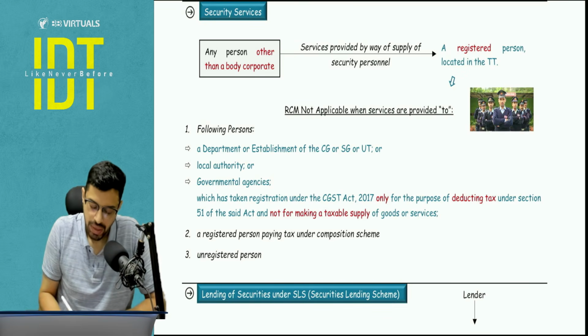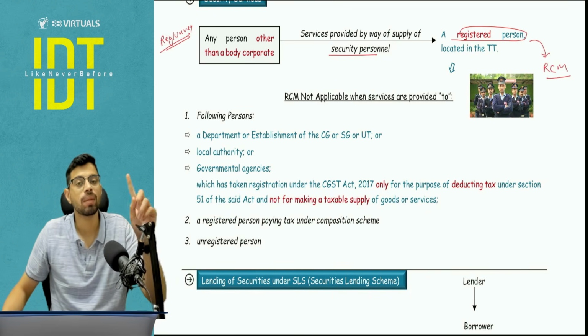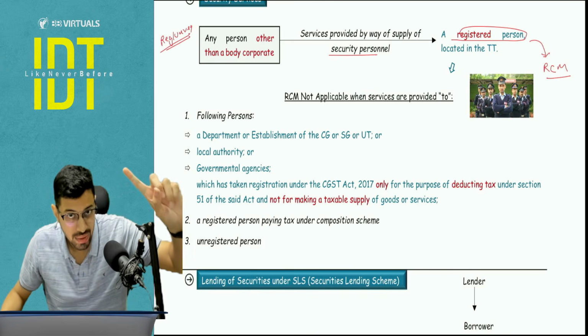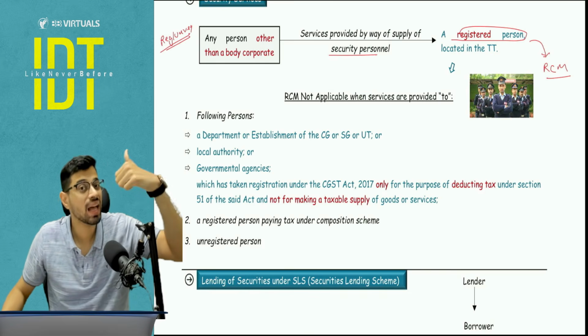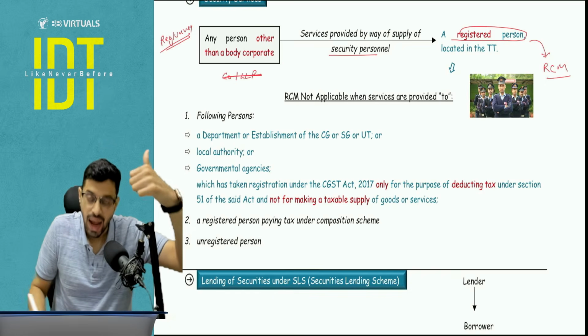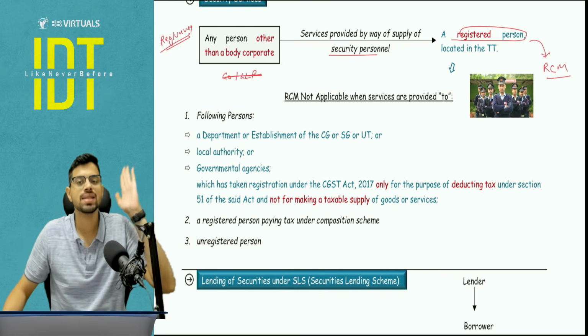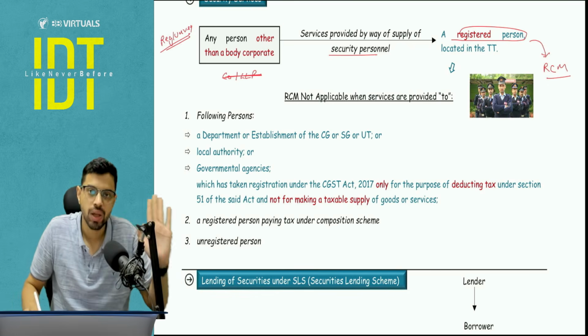Sir, pay attention that here I have not used the word registered or unregistered. I don't care. I just need to pay attention to the structure of the business entity. If they are providing security personnel to a registered person, he will pay tax under the reverse charge mechanism. So who is the supplier? If the supplier is any person other than a company or LLP, and the recipient is a registered person, both these conditions should be complied, then in that case the reverse charge mechanism will apply. But now here there are two exceptions.